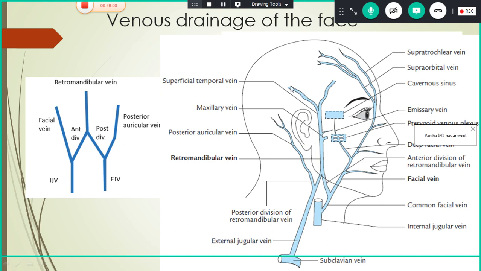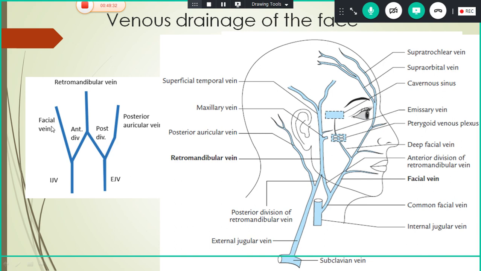Now see this picture again. This is the superficial temporal vein. The superficial temporal vein joins with the maxillary vein here. Both the veins join to form the retromandibular vein. You can see the insert here. The retromandibular vein divides into an anterior division and a posterior division.